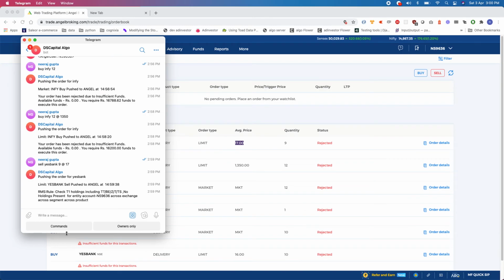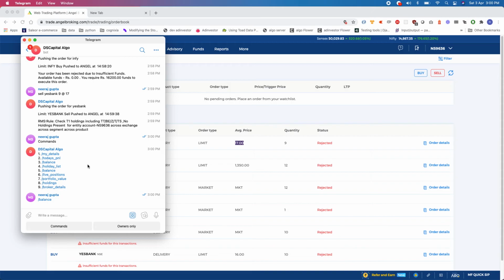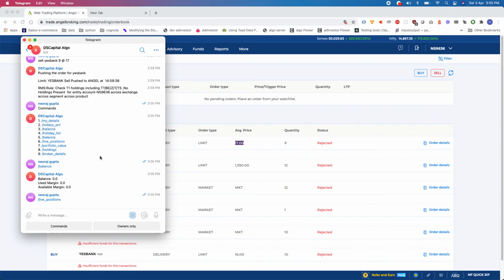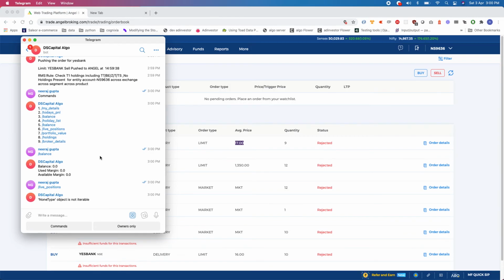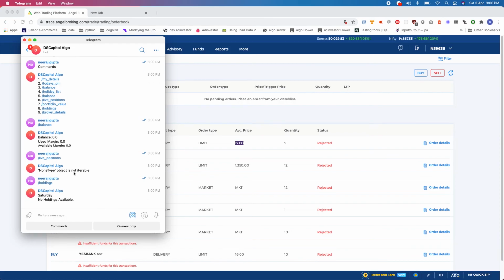This is not all. You can check your balance. You can check your live positions. Live positions are basically, if you do intraday, you will get all those positions along with profit and losses. If you want to check your portfolio holdings, you will get whatever holdings you have, and if there is no holding, nothing will be there.